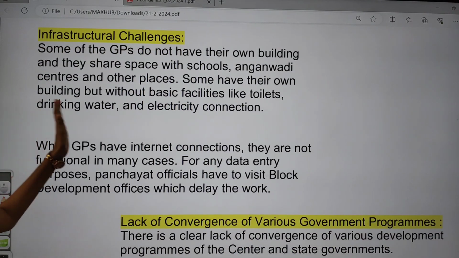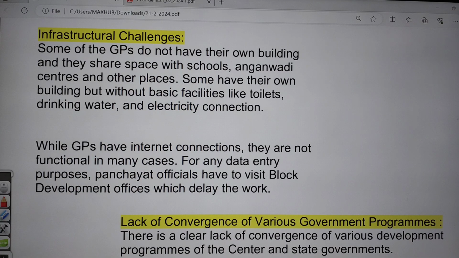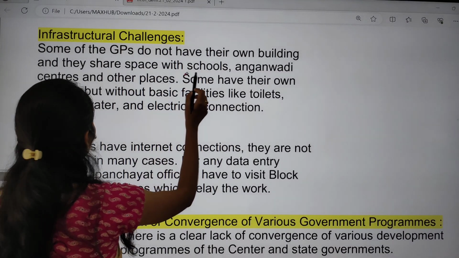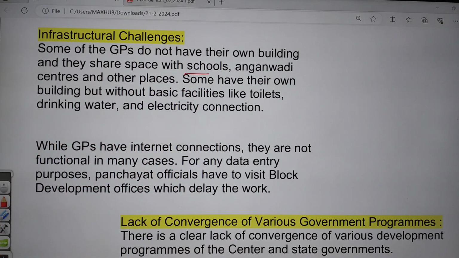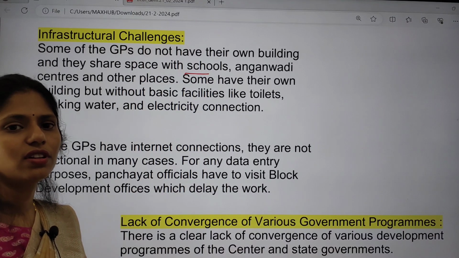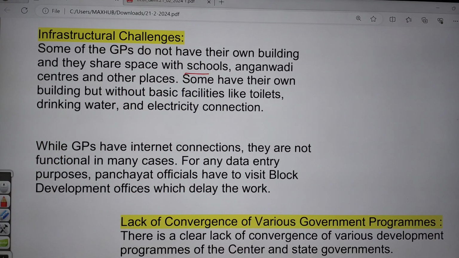And the next one is infrastructure challenges. They do not have their own buildings, they do not have proper space with schools, anganwadis and other places, and they do not have basic facilities like toilets, drinking water, electricity connection. Gram Panchayats do not even have internet connections. If they have them, they are not functional, and there is no data entry, etc.